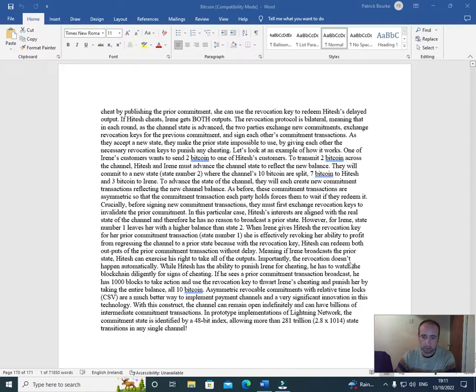Importantly, the revocation doesn't happen automatically. While Hitesh has the ability to punish Irene for cheating, he has to watch the blockchain for signs of cheating. If he sees a prior commitment transaction broadcast, he has 1,000 blocks to take action and use the revocation key to thwart Irene's cheating and punish her by taking the entire balance, all 10 Bitcoin.